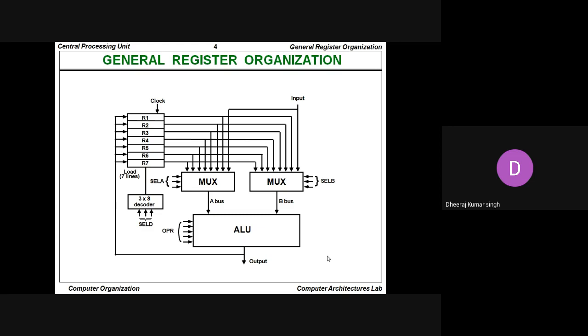Whatever the calculations are, the result is sent to the bus, and the bus sends this content to the ALU, which does the arithmetic calculations and processes it. Again and again this data is sent back to the registers, and the registers again send this data to the multiplexer, and this process continues until we get the output. So this is the general register organization.